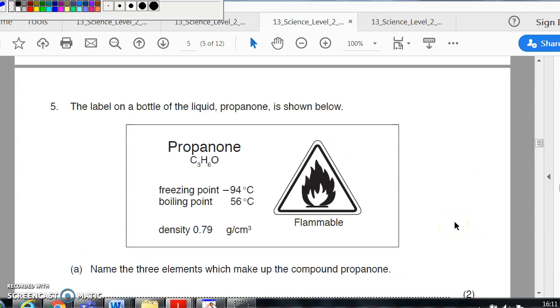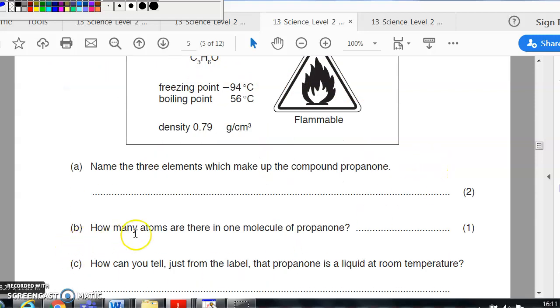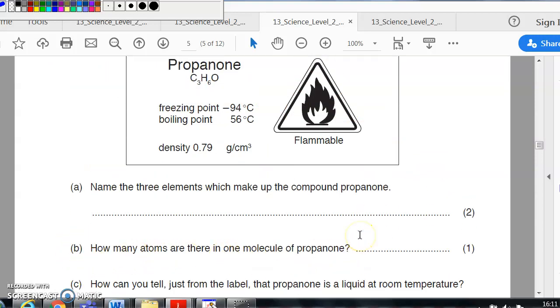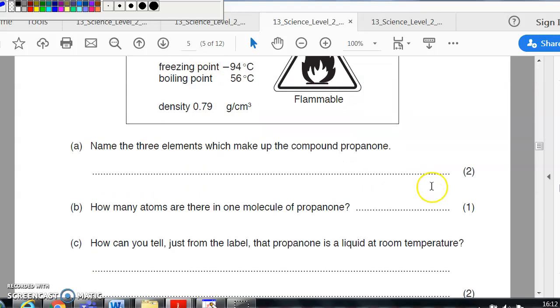So this is about hydrocarbon, propanone. Lots of information up here, so they're obviously going to refer back to this in the questions. Name the 3 elements that make up propanone. Propanone, CHO, so carbon, hydrogen, oxygen, elements we're looking for. How many atoms are in one molecule? 3 plus 6 is 9, plus the 1 for the oxygen is 10. 3 elements, but there are 10 atoms.